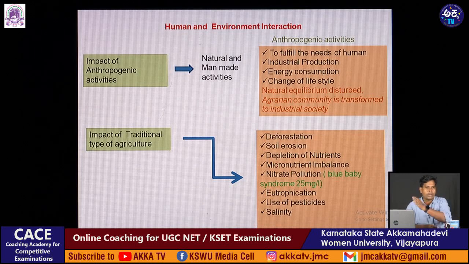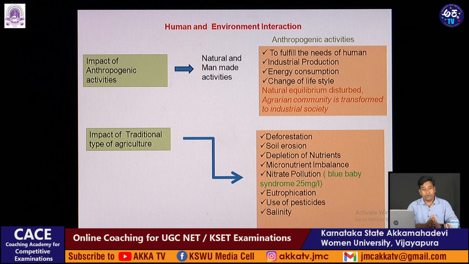If the soil is eroded, definitely the fertility of the soil, the nutrient content, the porosity, the water holding capacity, and the microbial consortia present on the topsoil, all these things will be eroded. So, soil erosion is happening because of traditional farming.